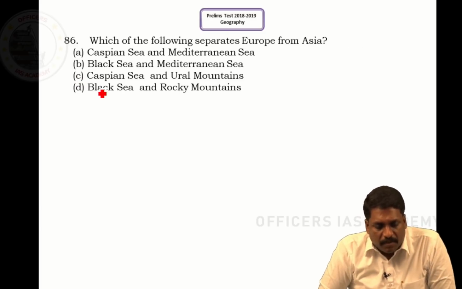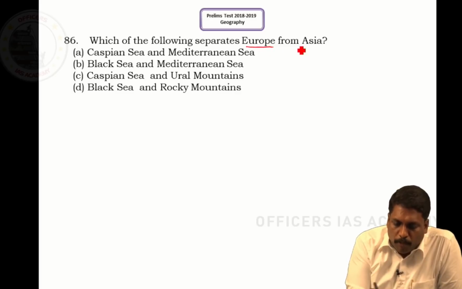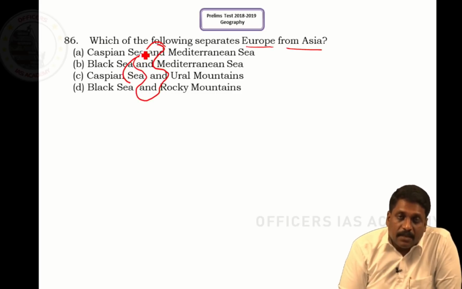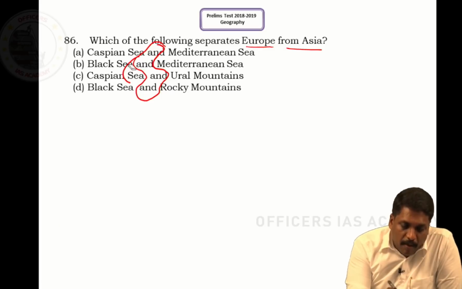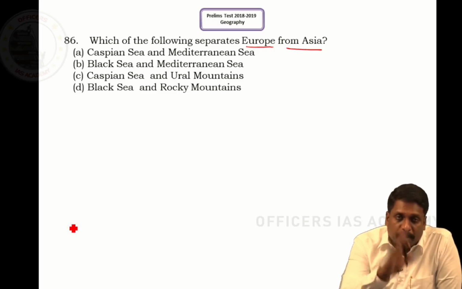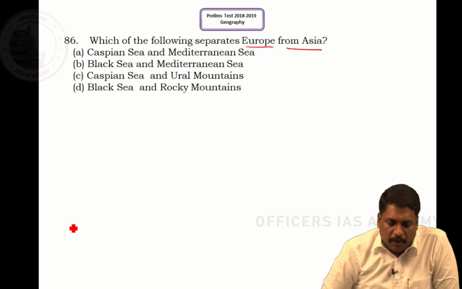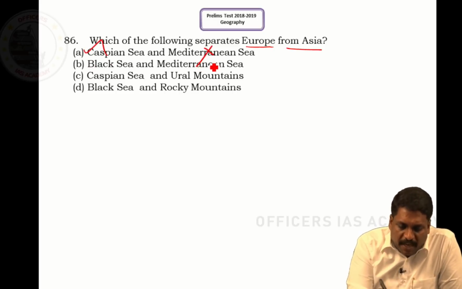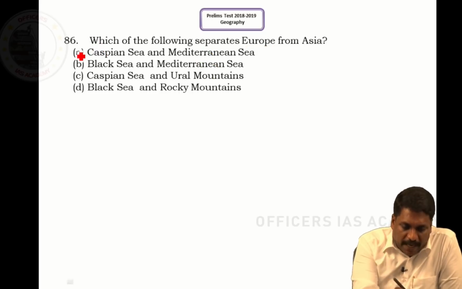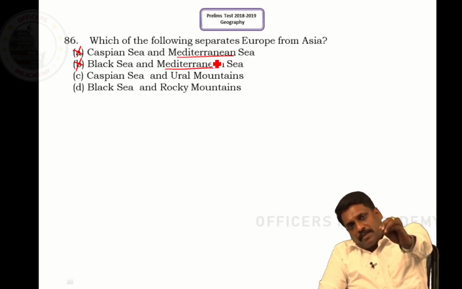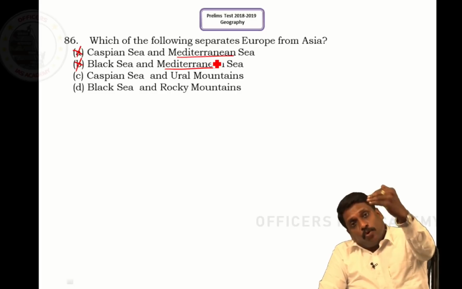Question number 86. Which of the following separates Europe from Asia? Here again, all these words are integrated using the word 'and'. What is the significance of this 'and'? Both should be correct. It means both should separate Asia from Europe. Caspian Sea does separate, but the Mediterranean Sea does not. So wherever Mediterranean Sea comes in, I am removing it. A and B cannot be the answer because the Mediterranean Sea does not separate Asia and Europe; it separates Europe and Africa.